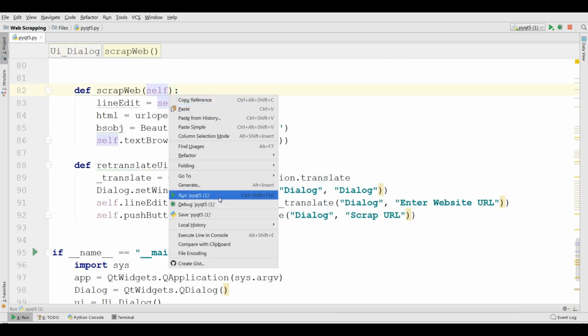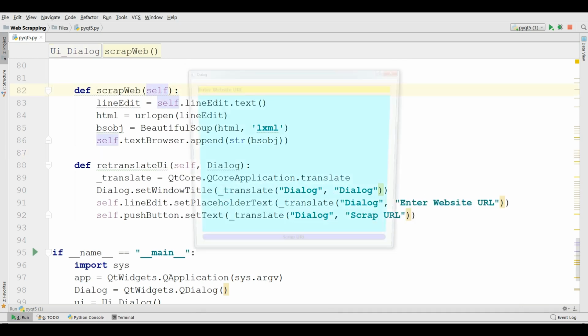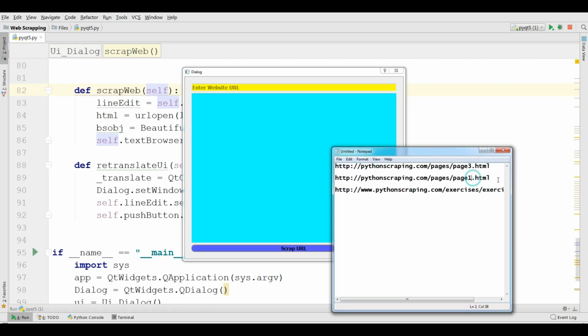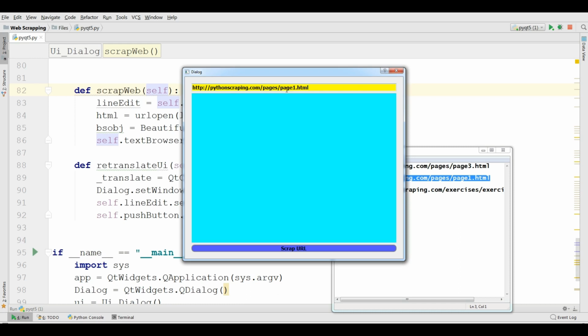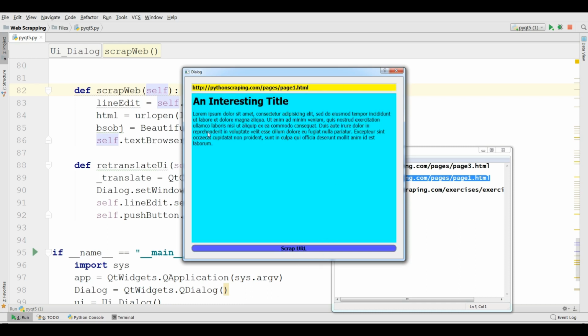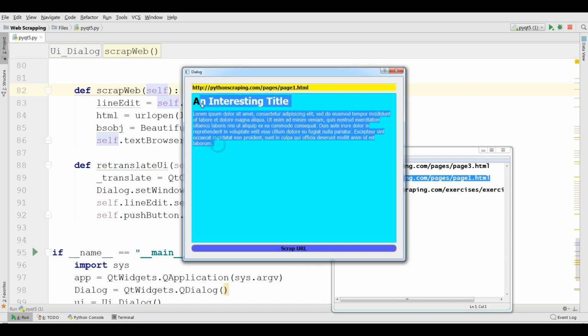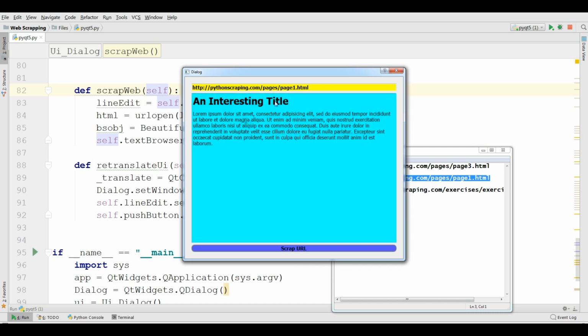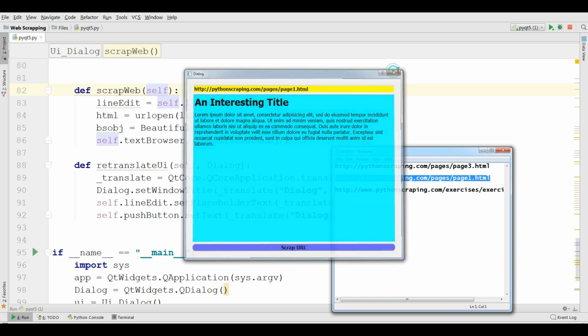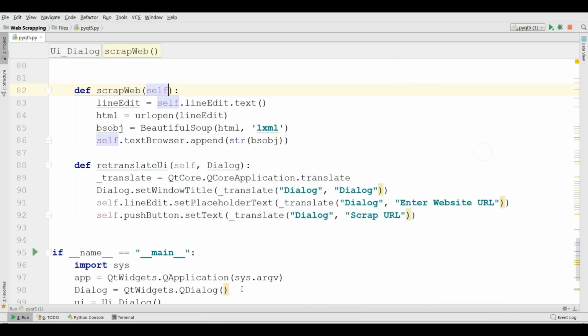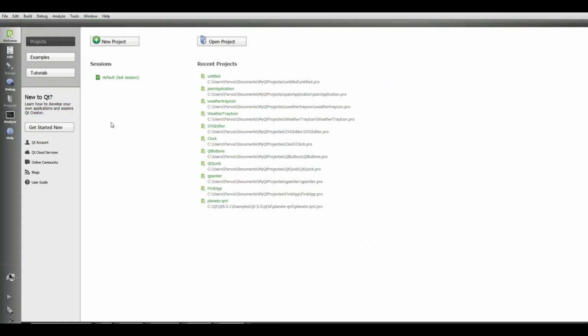And let me run this again. For example, if you want to add this URL, page1.html, and if you scrape this, you can see that it is an interesting title, and this is the content of this page.